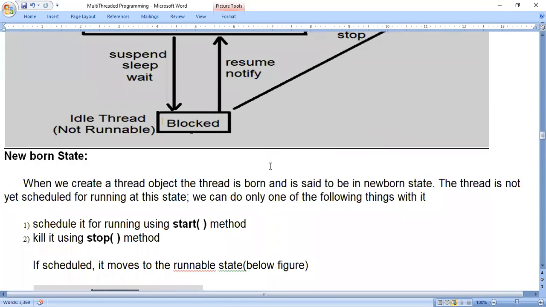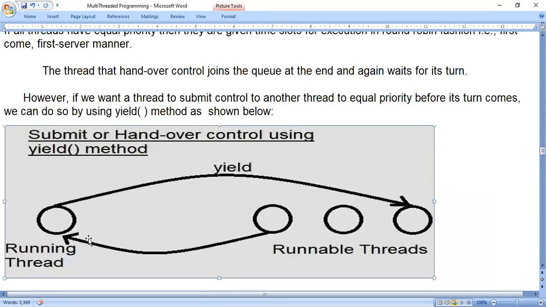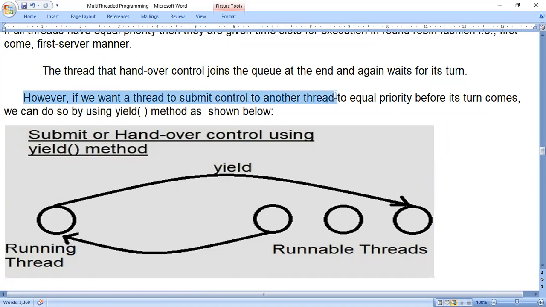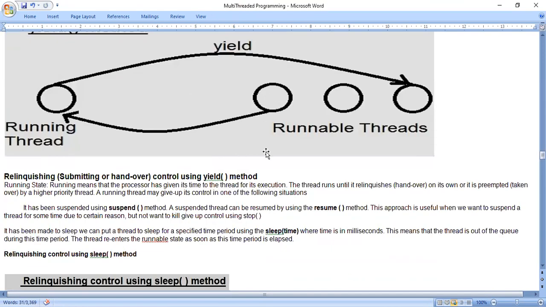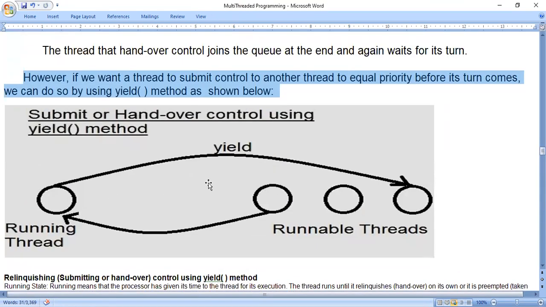So look at this diagram. See, a running thread is there, right? For the running thread, if you use the yield method, what they are telling is: if you want a thread to submit control to another thread of equal priority before its turn comes, we can do so by the yield method as shown below. So with the yield method, from running state it will move to the runnable state.